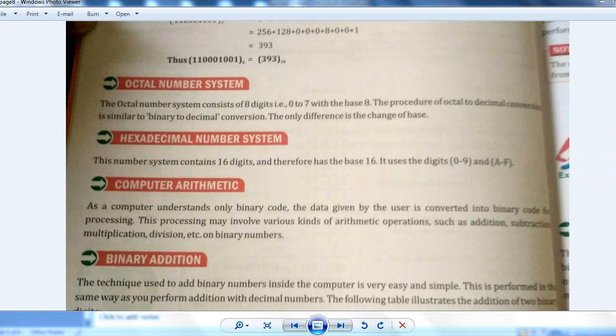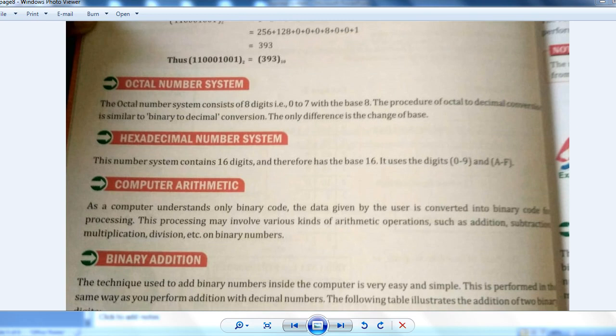Hexadecimal. The procedure of octal to decimal conversion is similar to binary to decimal. In binary to decimal, you multiplied 2 to the power 0, 2 to the power 1, and so on. In octal to decimal, you multiply 8 to the power 0, 8 to the power 1, like this, from the right hand side, in the same way, but in place of 2 you take the base 8.